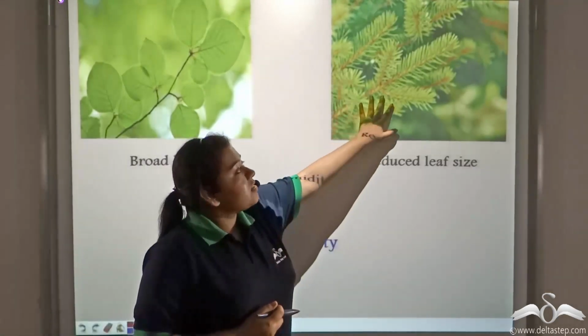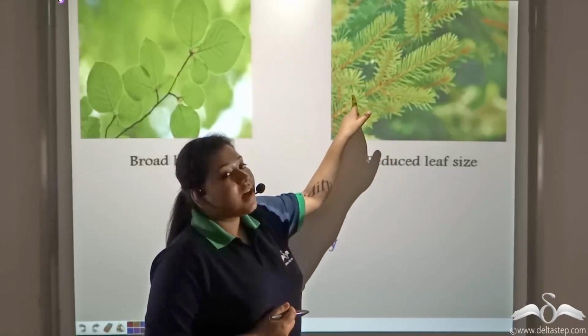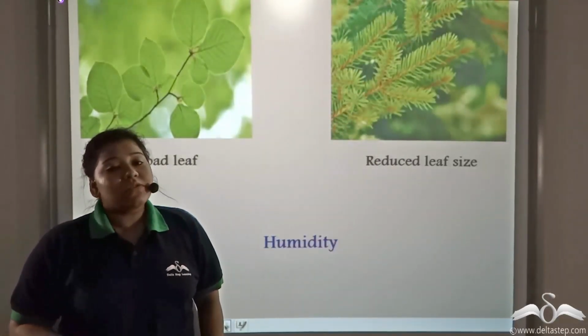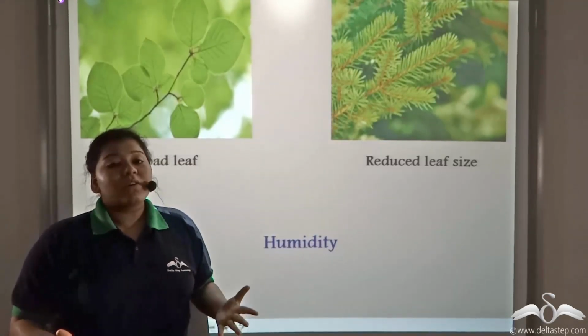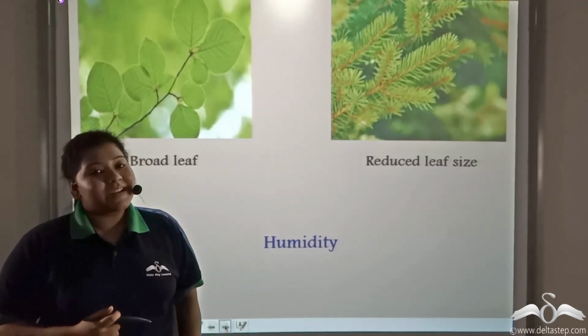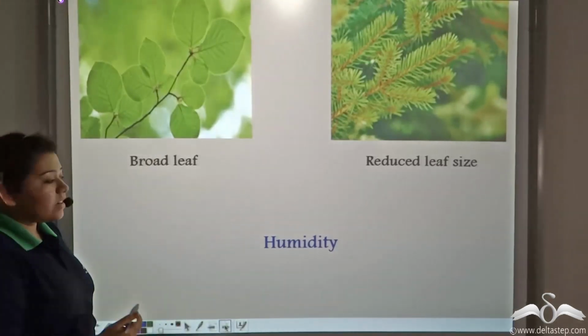So transpiration will be more in this area. But these plants cannot afford to lose water in the form of water vapor through transpiration. They need to conserve as much water as possible because there is less free water present in the soil. So humidity also plays a factor.